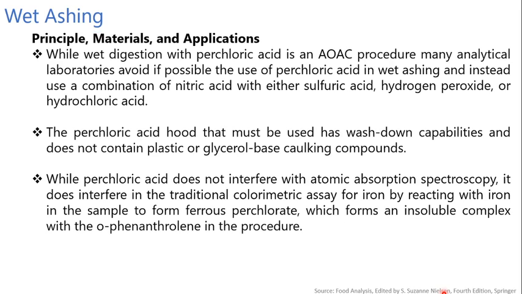While wet digestion with perchloric acid is an AOAC procedure, many analytical laboratories avoid, if possible, the use of perchloric acid in wet ashing, and instead use a combination of nitric acid with either sulfuric acid, hydrogen peroxide or hydrochloric acid. This is because using perchloric acid requires safety measures such as a hood. The perchloric acid hood that must be used has wash down capabilities and does not contain plastic or glycerol based